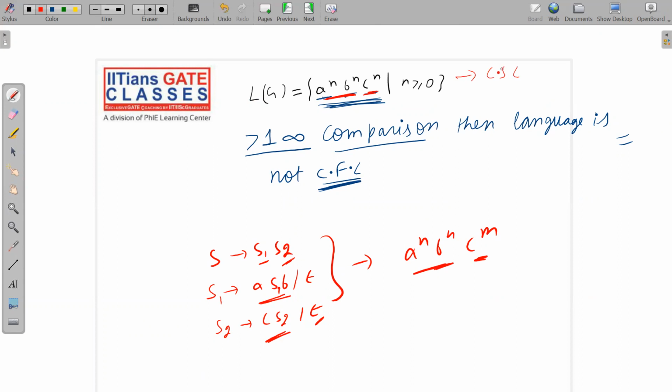Why is this CSL? I'm not going into proof of all these things, because if you want to prove that this is CSL, then you have to generate a context sensitive grammar which can generate this language. And since this is a basic course, I'm not going into detail of how we can write a context sensitive grammar which can generate this language and so on. So this is out of scope of this course. This is a basic, fundamental course on TOC. This is not an advanced course. In the advanced course, I will teach how I can have a context sensitive grammar which can generate this language.